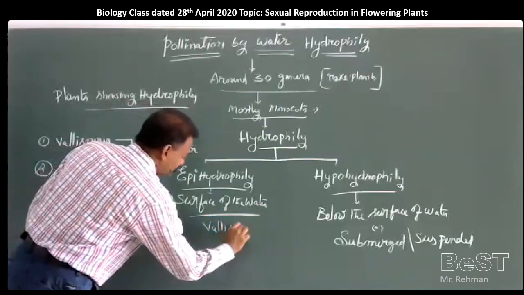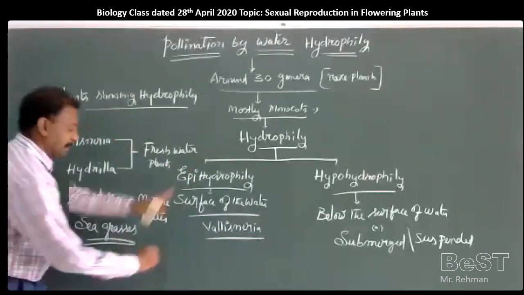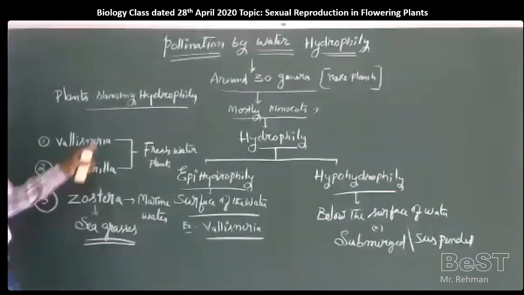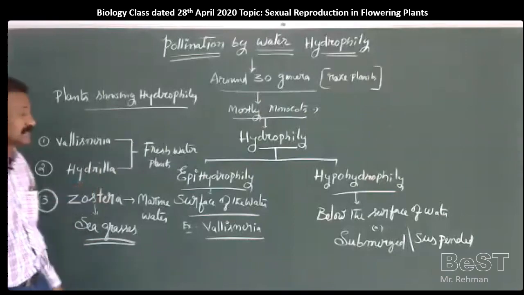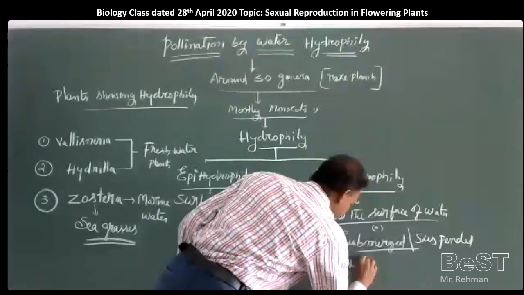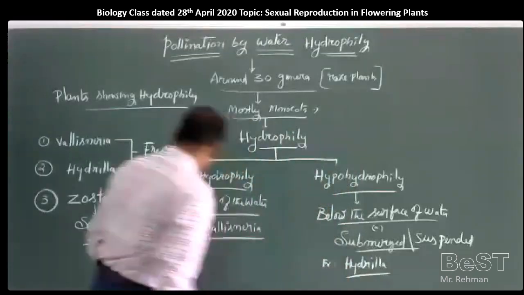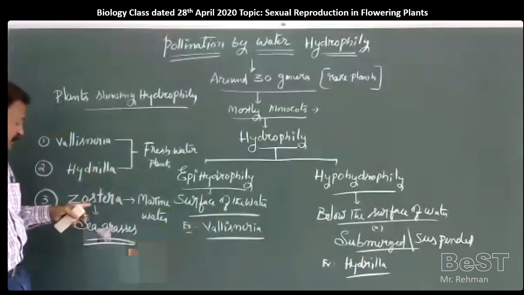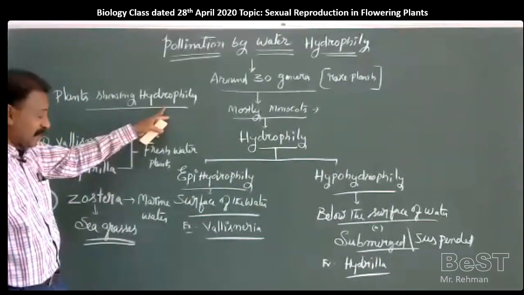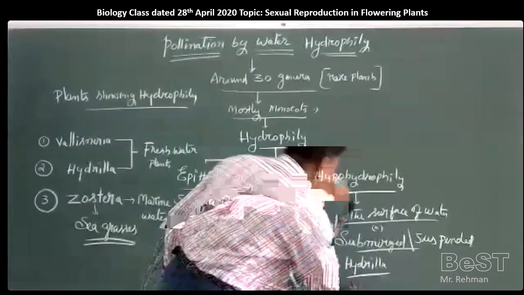Hydrilla, also freshwater, shows hypohydrophily. Zostera is a marine form and it also shows hypohydrophily.